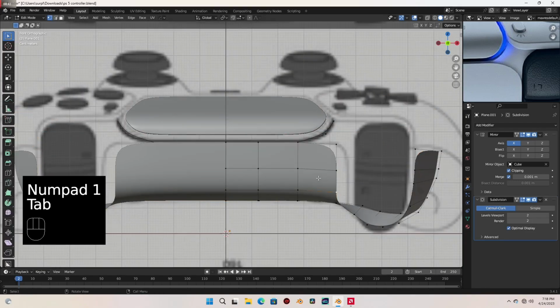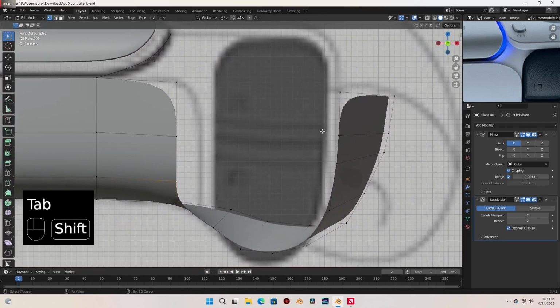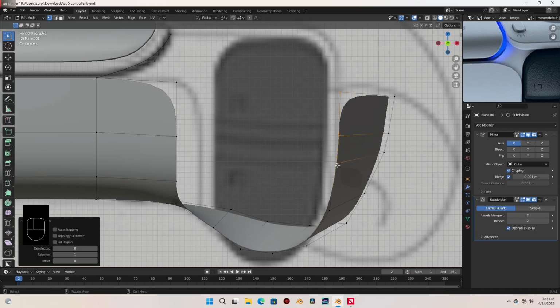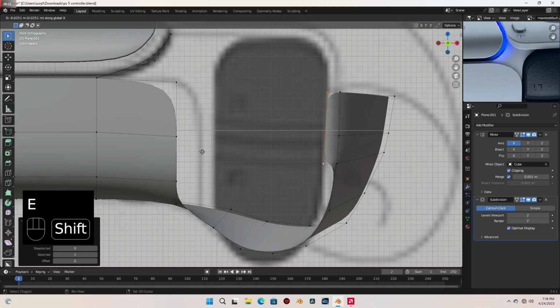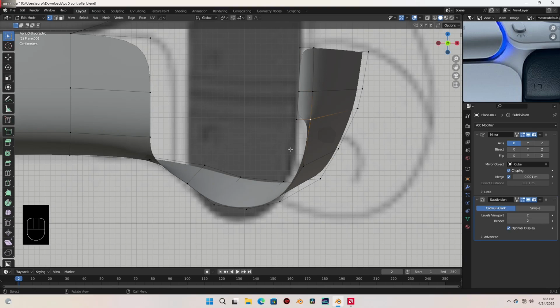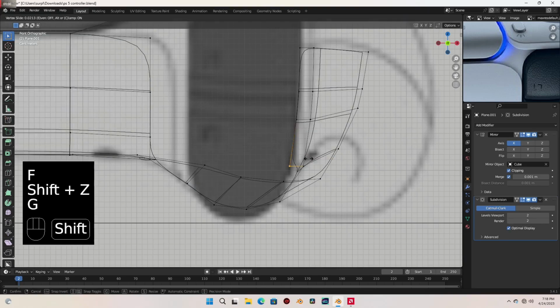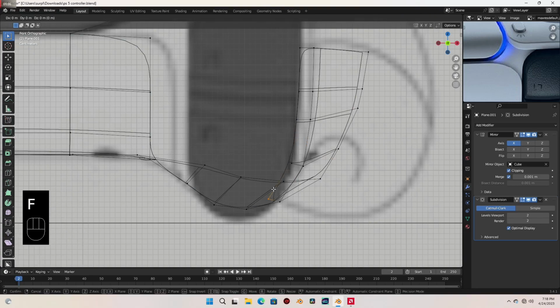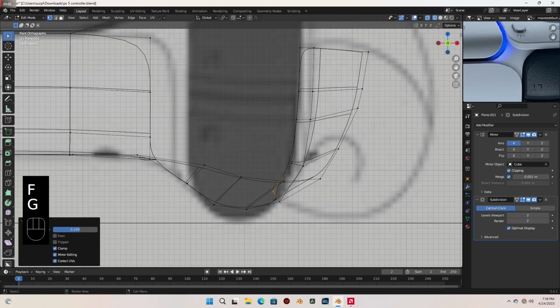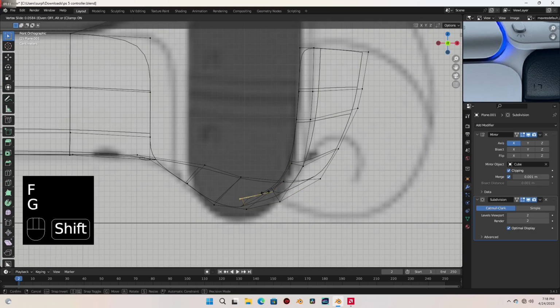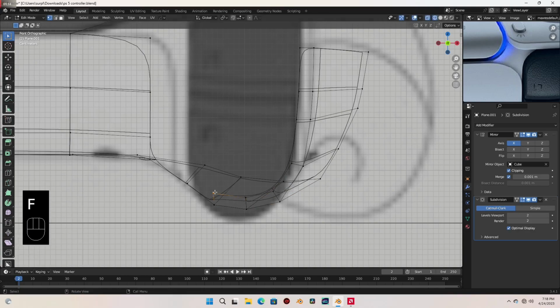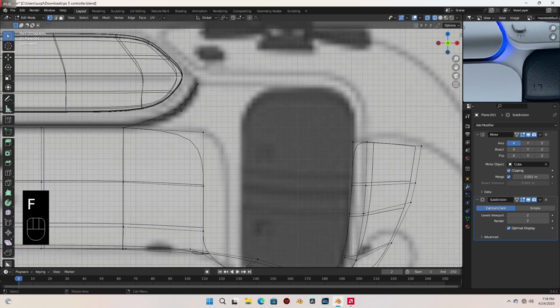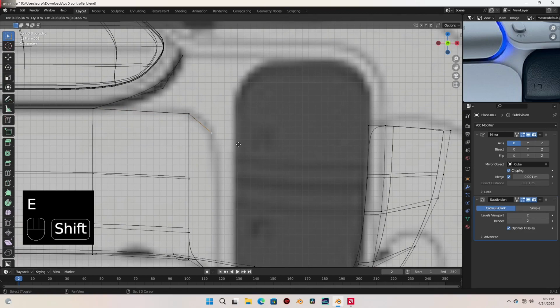I'm going to my front view. Let's go into edit mode, and I'm going to select this vertex, and holding Control, let's also select these and extrude along the X over here. I'm also going to select this vertex, and let's press F to create a face there, and just slide these in place. Select that also, and let's just align it properly.